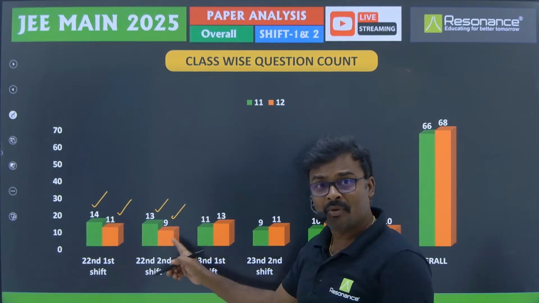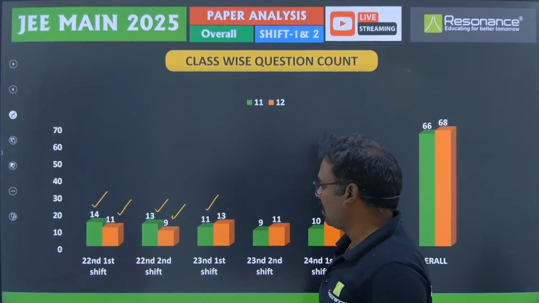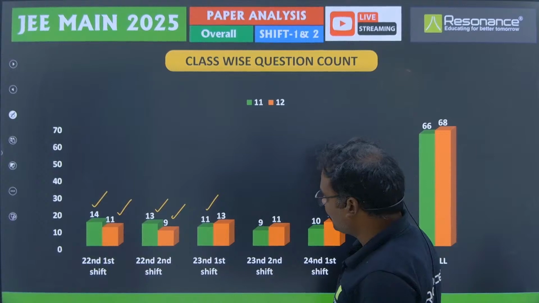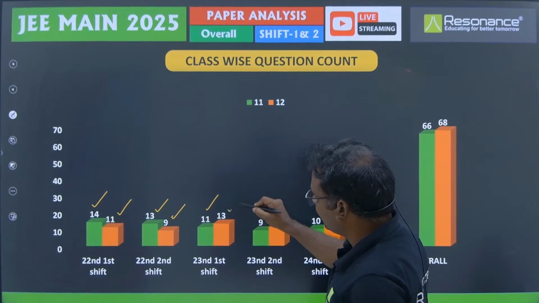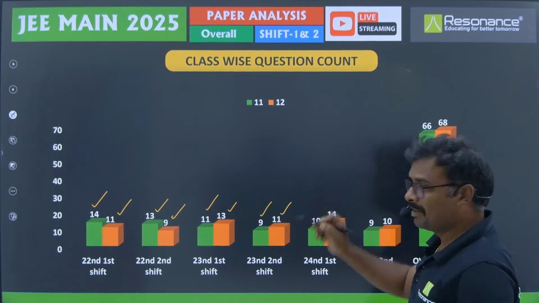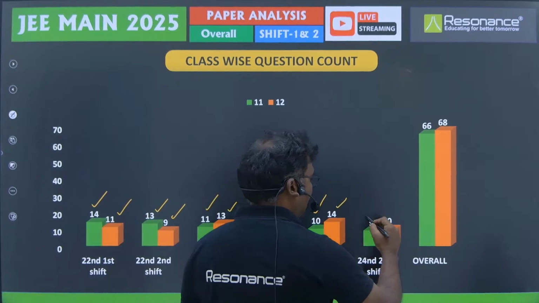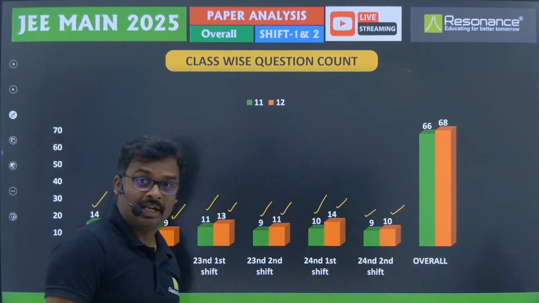But still, some more questions are yet to be collected, right? And 11 questions from 11th standard, inter first year, and 13 from the second year, right? And 9 from the first year, 11 from the second year, and 10 from the first year, 14 from the second year, 9 from the first year, 10 from the second year, right?